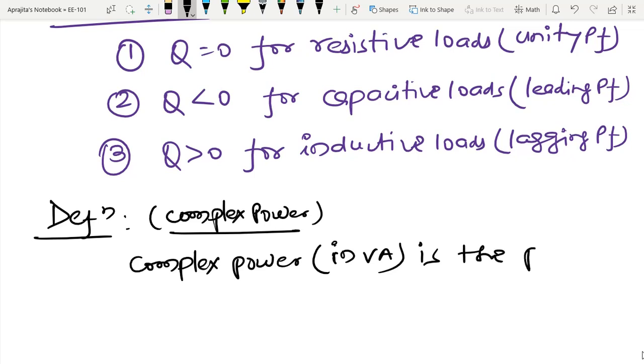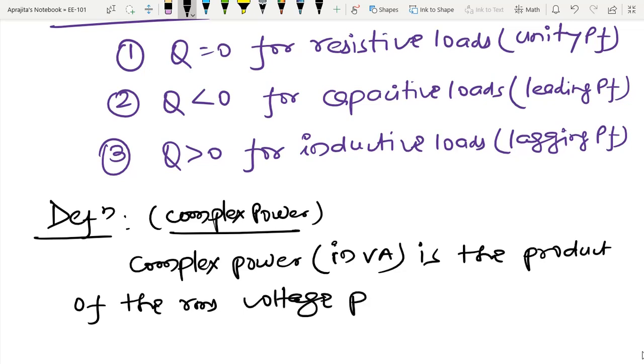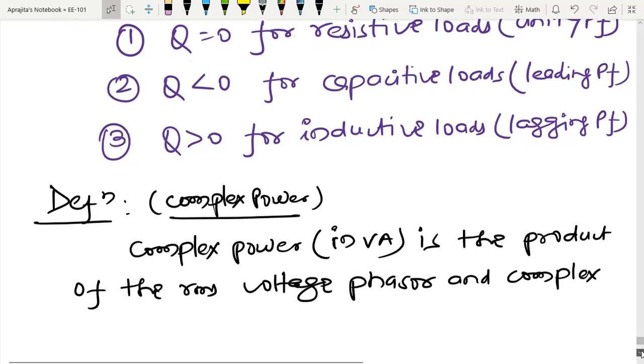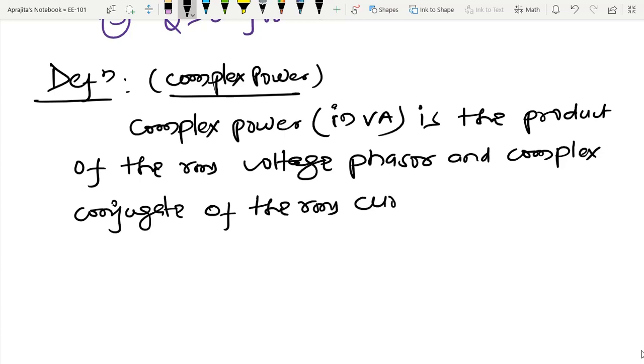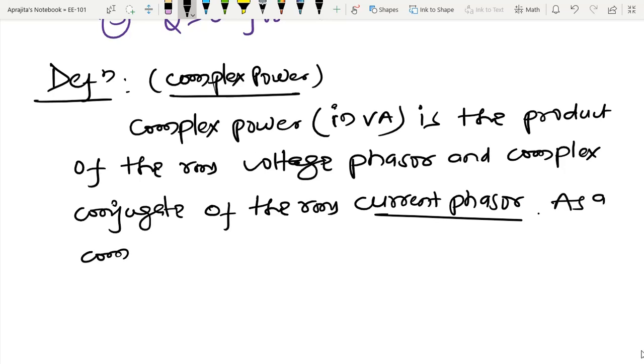Complex power is the product of the RMS voltage phasor and the complex conjugate of the RMS current phasor as a complex quantity.